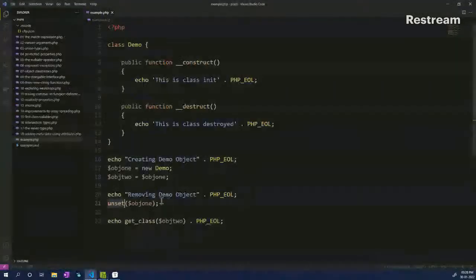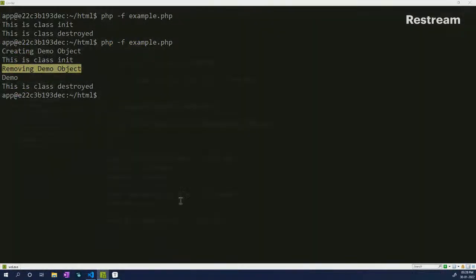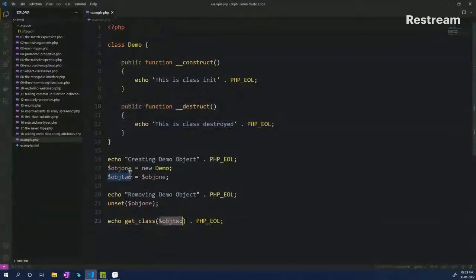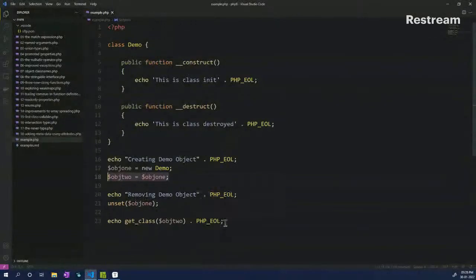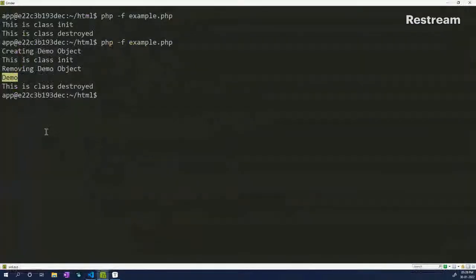Now you will see that even if we did an unset, the destructor, the destruct magic function, was never called. Then we did an echo on the class of object 2, which is the second one right here, and still we got the object, and then finally everything else got executed and it reached the end of the script, and now you see that the class is getting destroyed.